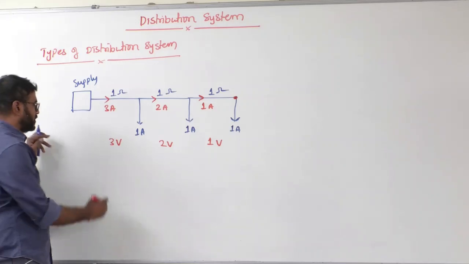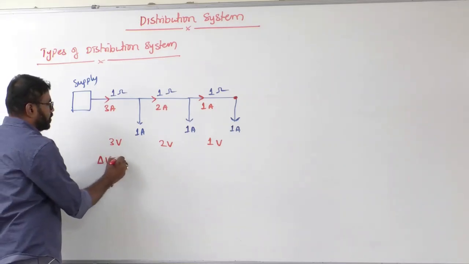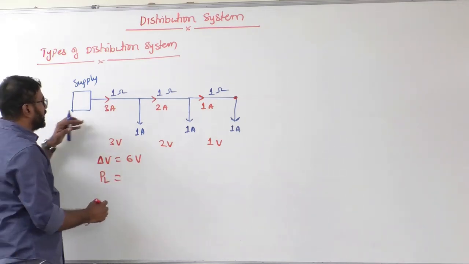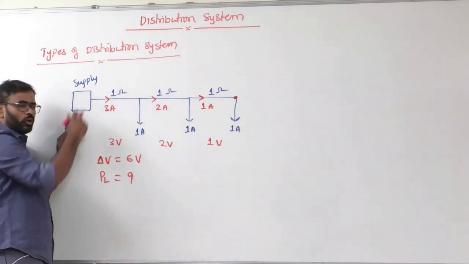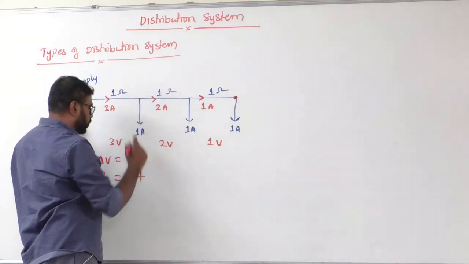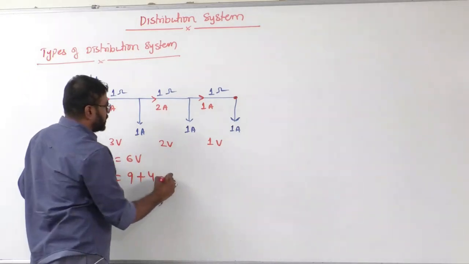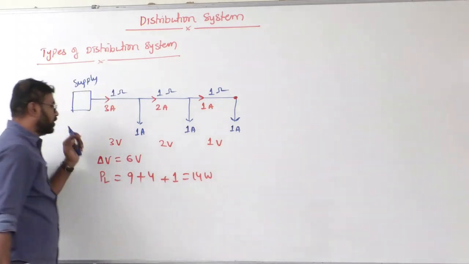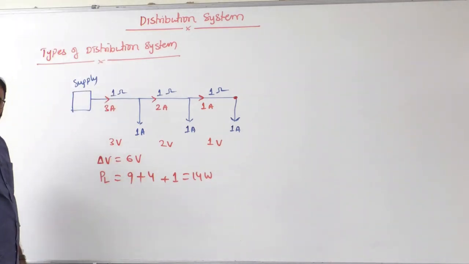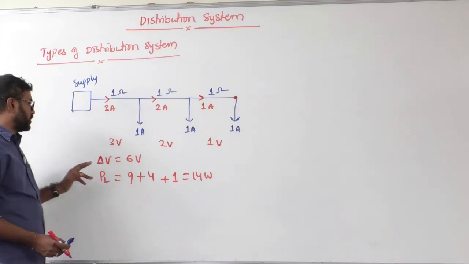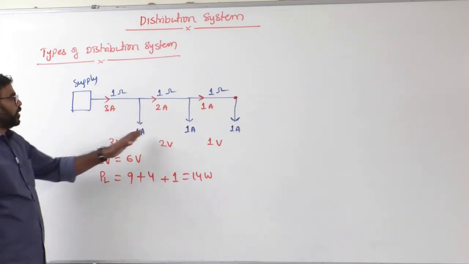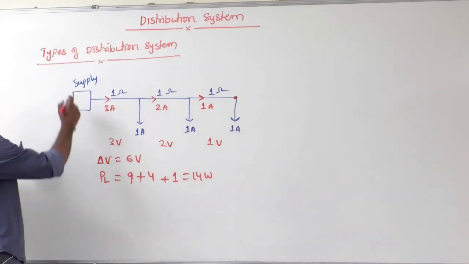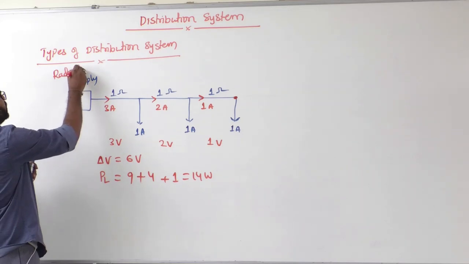Now see the total power loss. The total voltage drop is 6 volts, and the total power loss is what now? Let's calculate here. 3 square into 1 ohm, 9 watts, plus 2 square into 1, 4, plus 1 square into 1, 1. So that means total 14 watts is the power loss. Okay? So power loss is 14 watts and voltage drop is 6 volts with 3 consumers. Okay? Now this is about the radial distribution system example, sir.